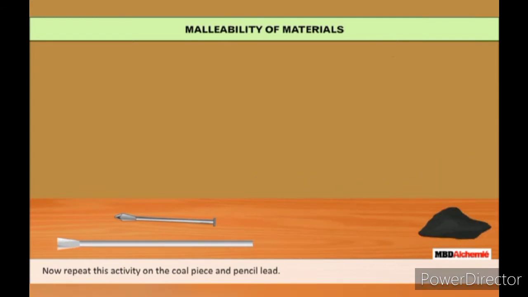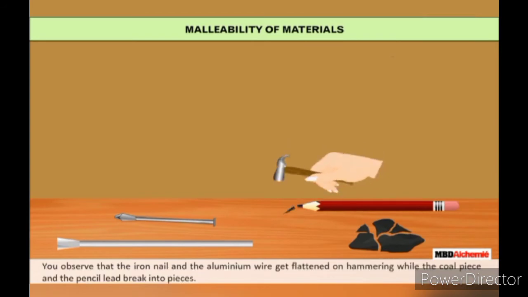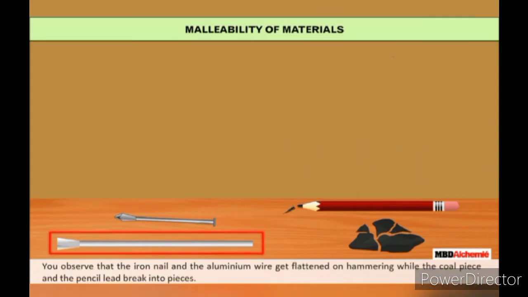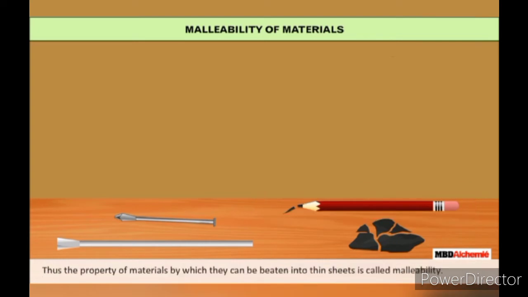Now repeat this activity on the coal piece and pencil lead. You will observe that the iron nail and the aluminium wire get flattened on hammering, while the coal piece and the pencil lead break into pieces. Thus, the property of materials by which they can be beaten into thin sheets is called malleability.